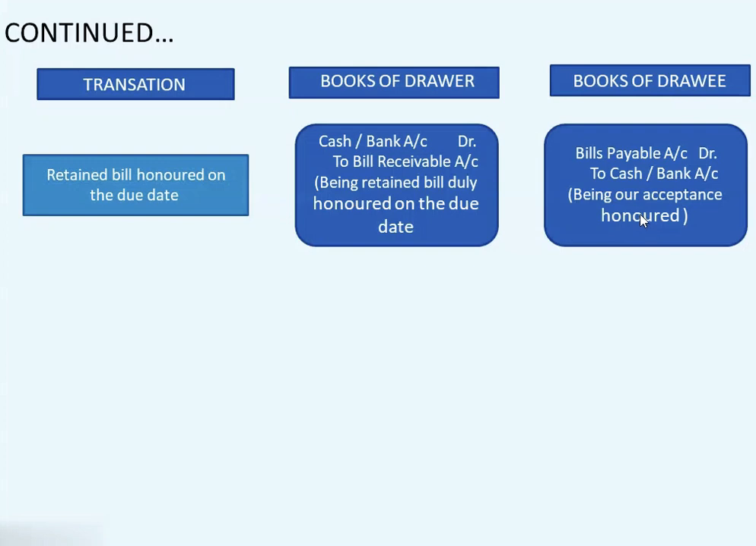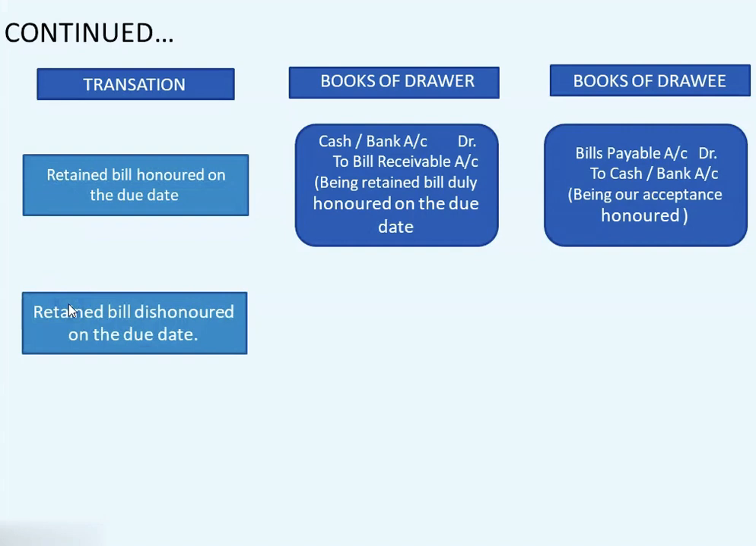Now let us see here. So these are the 3 journal entries in that simple transaction. When the goods are sold on credit basis, we pass 1 journal entry. Then the drawer draws a bill. He gives it to the drawee. The drawee has accepted the bill. And the third, the retained bill is honored on the due date. Now let us see the next transaction here.